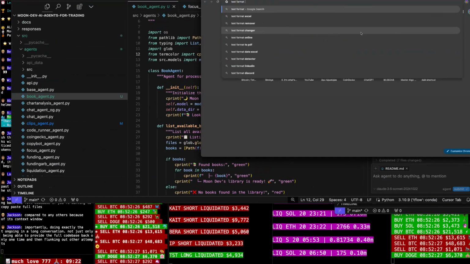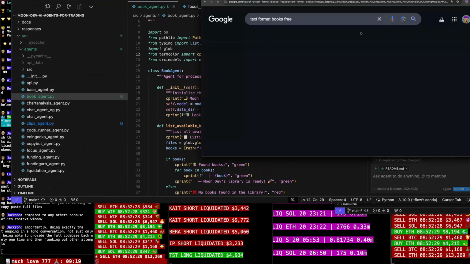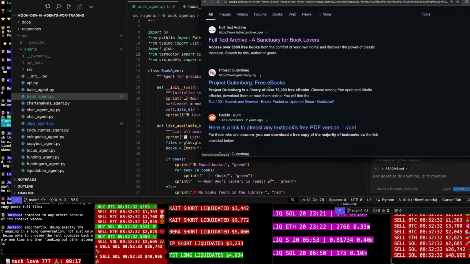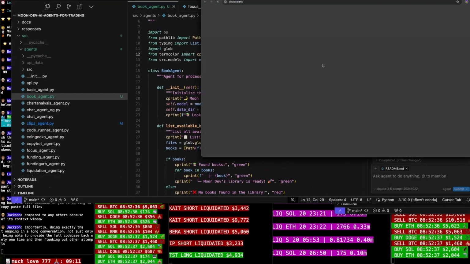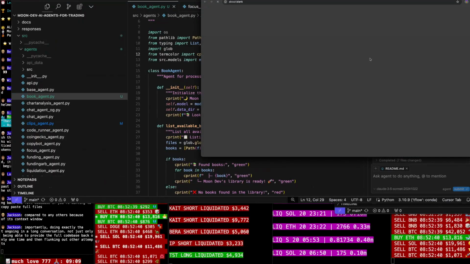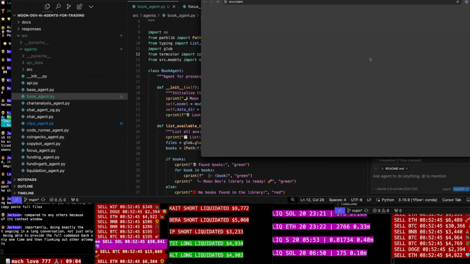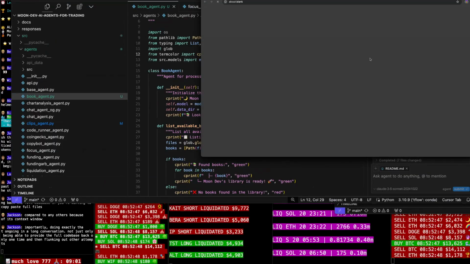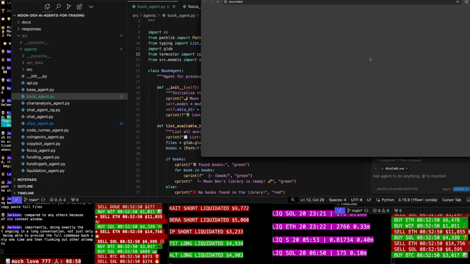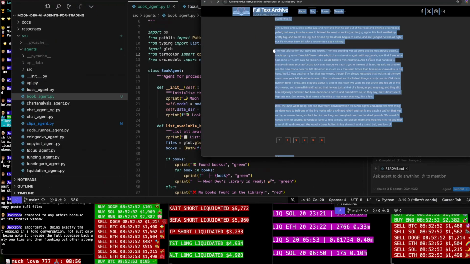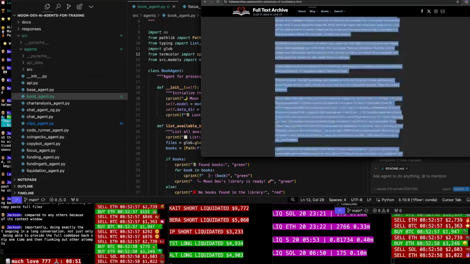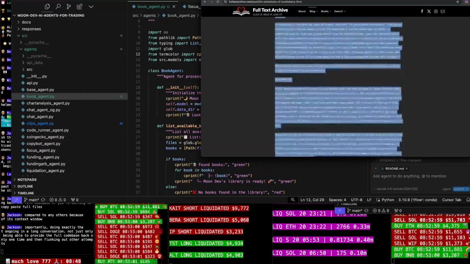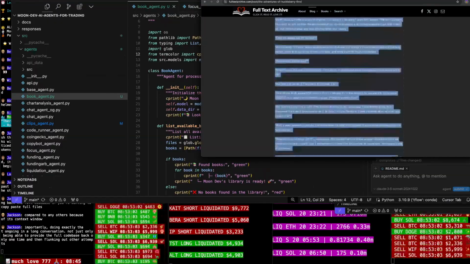Text format, books, free. Let's just try to put this for now. How many tokens is this? Oh yeah, that's a good amount though.